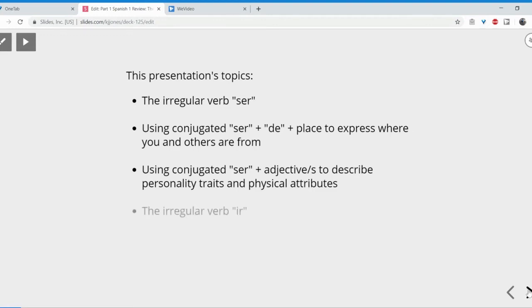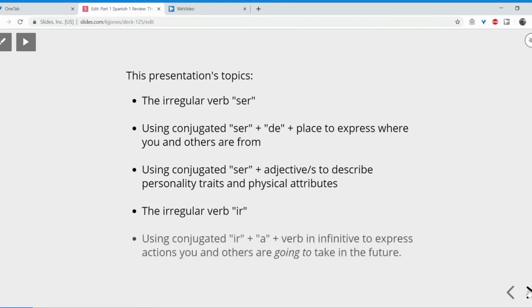uses of ser. After that, we'll look at the irregular verb ir, which was one of the last verbs that you learned in Spanish 1, and we will look at a very specific construction that uses that verb, conjugated ir plus a plus a verb in the infinitive to express actions you and others are going to take in the future. All right, let's get started.